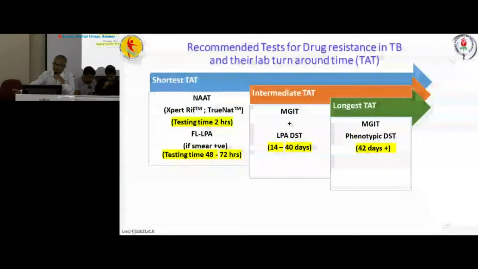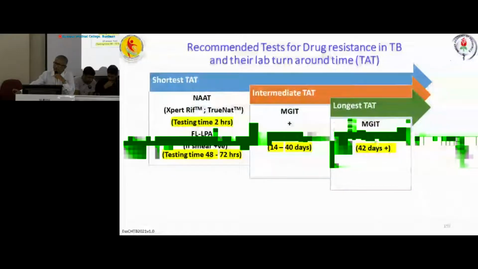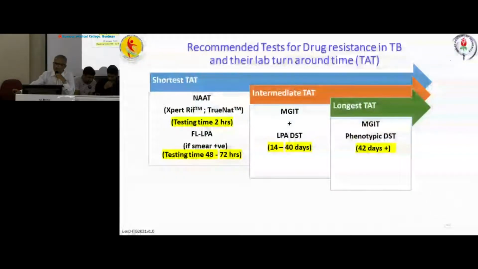Then first line LPA. LPA means line probe assay. And we have to remember, line probe assay will be positive only if the patient is smear positive or we have taken the sample from the culture isolate. So smear positivity and culture isolation is a must before doing first line LPA or second line LPA.